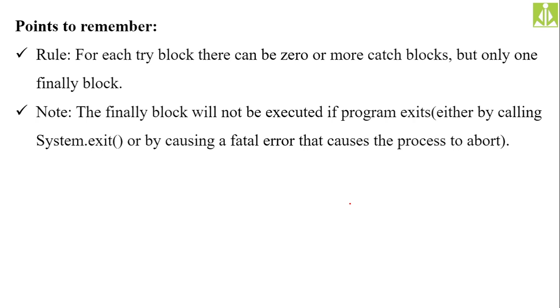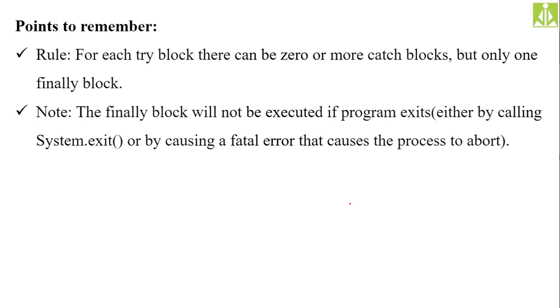And one more note, the finally block will not be executed if the program exits either by calling System.exit or by causing a fatal error that causes the process to abort. Some people, in order to stop abnormal execution of their program, will put System.exit method calls in the program.